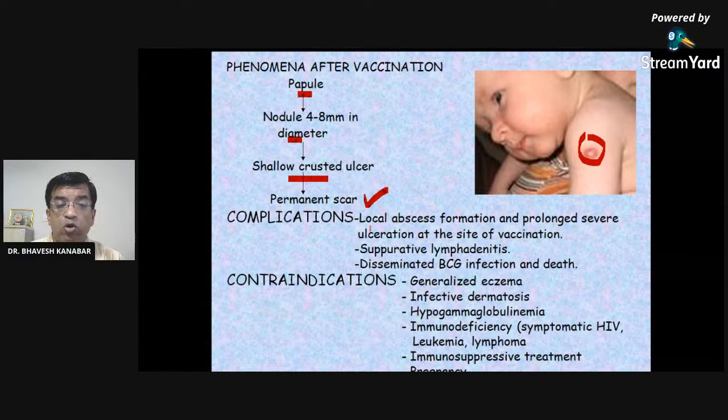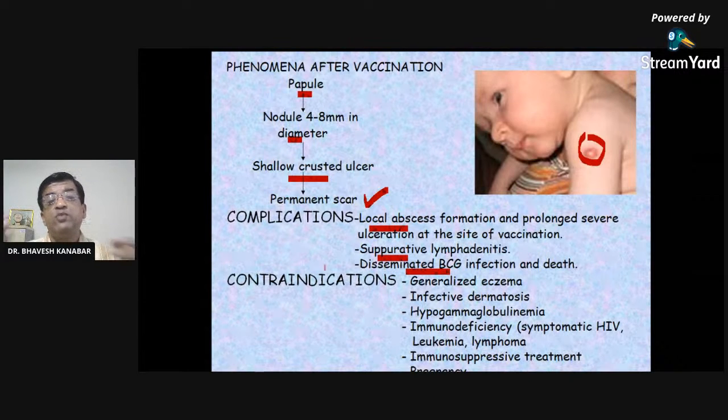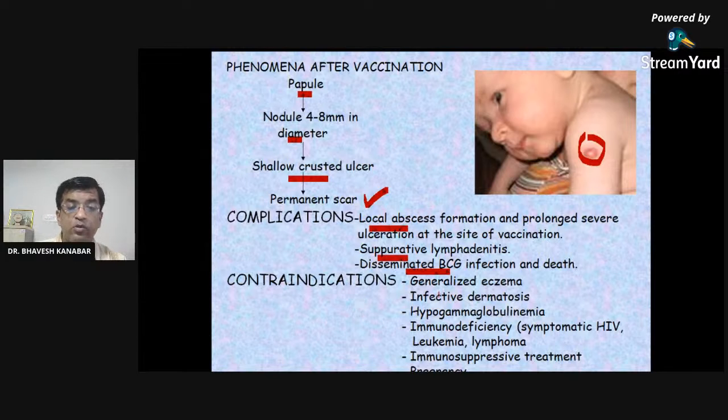Complications are local abscess formation, right? Prolonged severe ulceration, suppurative lymphadenitis, disseminated BCG infection. So you may have received this vaccine immediately after birth, at the time of your birth, right?